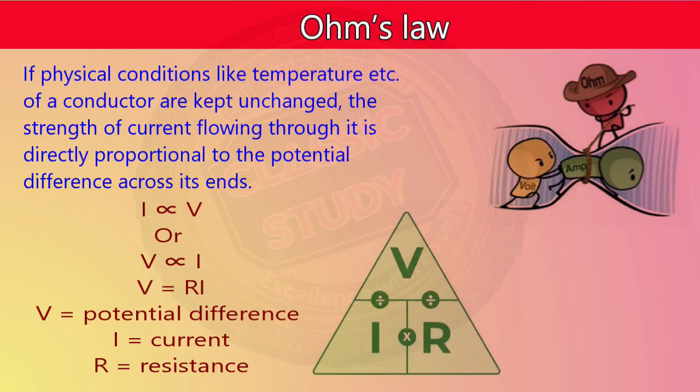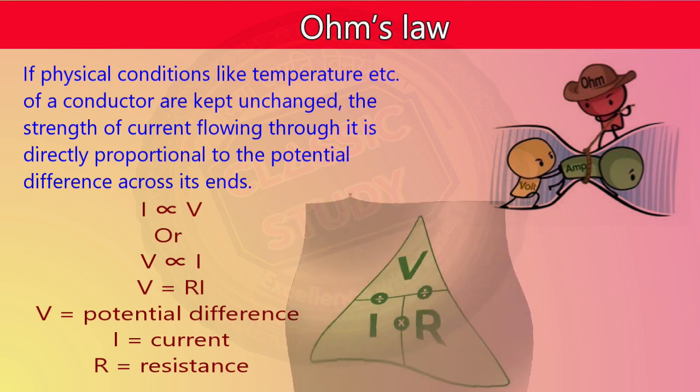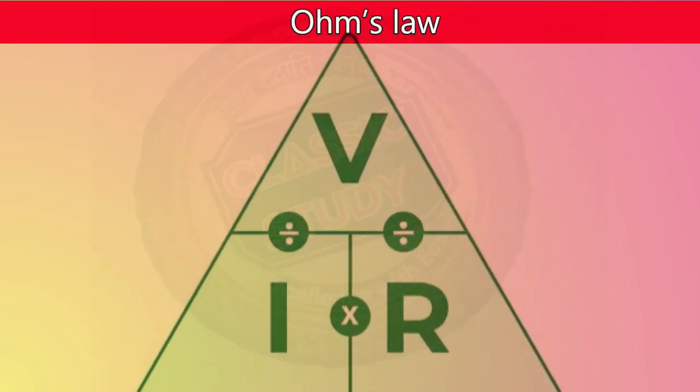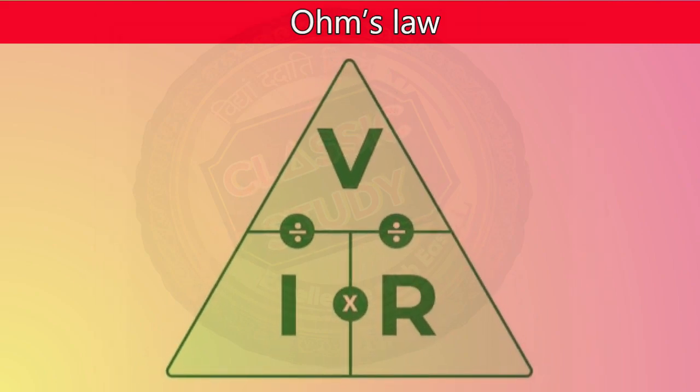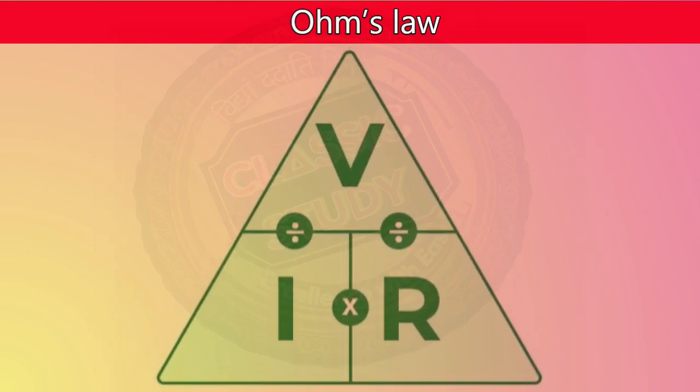To equate this, we put a proportionality constant there. V is equal to IR, where V is the potential difference, I is the current, and R is the resistance. We can see a simplified diagrammatic representation of the formula where, if any two of the quantities are given, we can calculate the third one. So V is equal to I into R, I is equal to V divided by R, and R is equal to V divided by I. This is a simple method to represent and memorize Ohm's law.